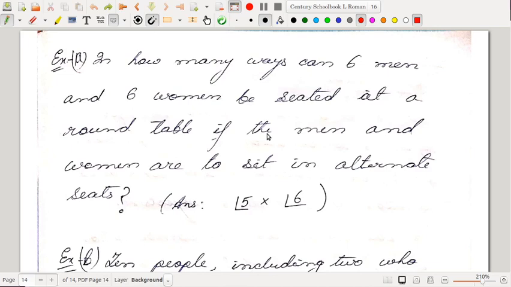It's not that difficult. So there are 12 persons in all, but there is a restriction that the man and woman have to sit in alternate places. Okay, so let us just first fix the arrangement for men. So 6 men can be arranged around a circular table in factorial 6 minus 1 ways, right? But for each circular permutation of man, the woman can be arranged in the remaining 6 seats in factorial 6 ways.